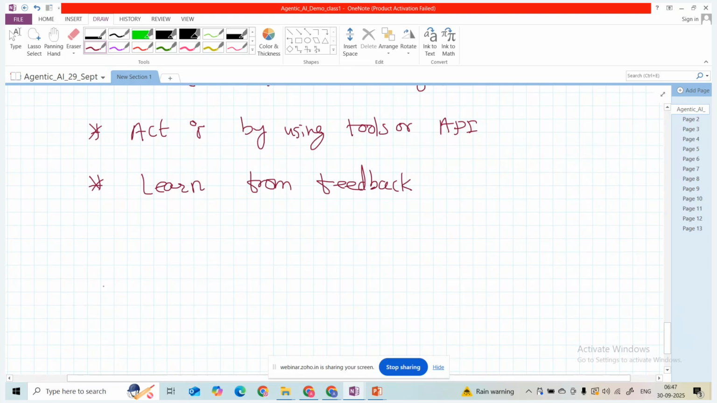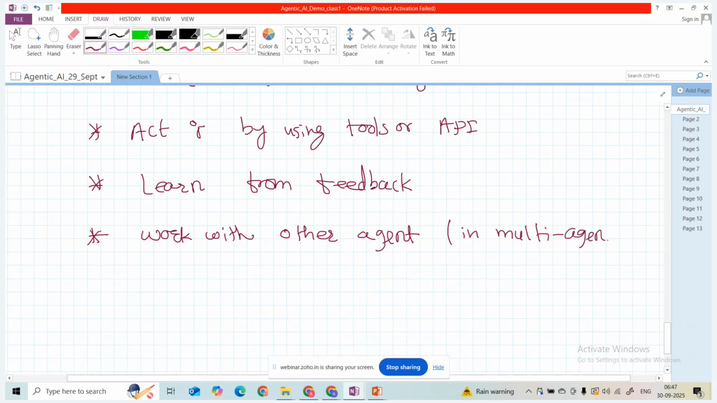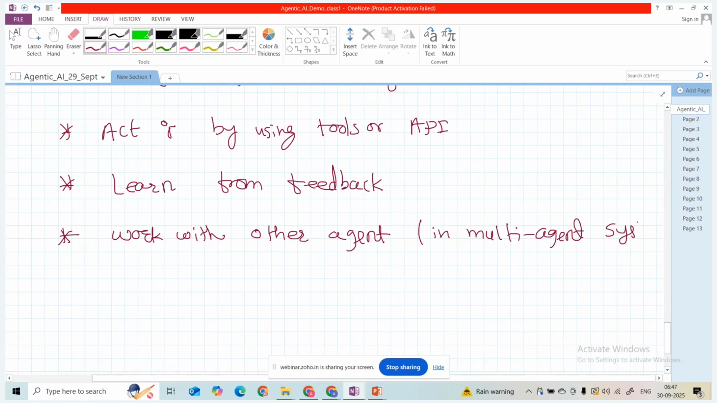This can be a single agent, or we can have multiple agents working in the environment. Agents can work with other agents in a multi-agent system. Sometimes we have a single agent, but we also have multi-agent systems. In that case, we are going to see how collaboration happens within the agents.